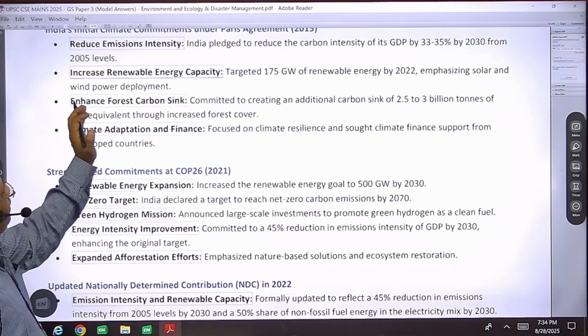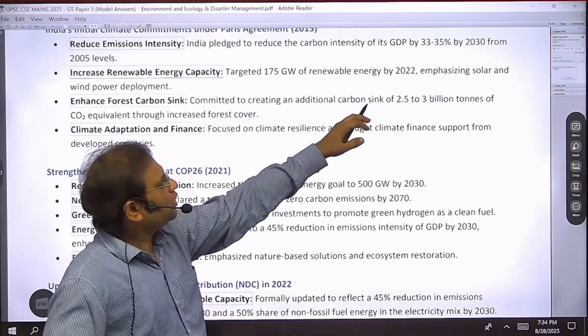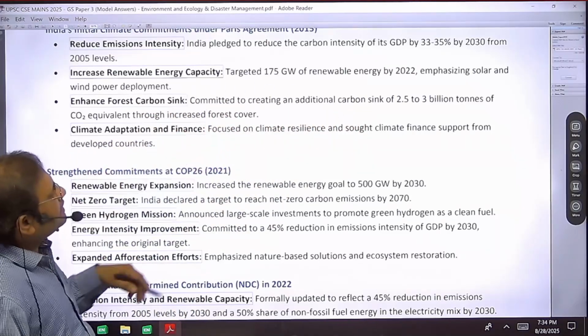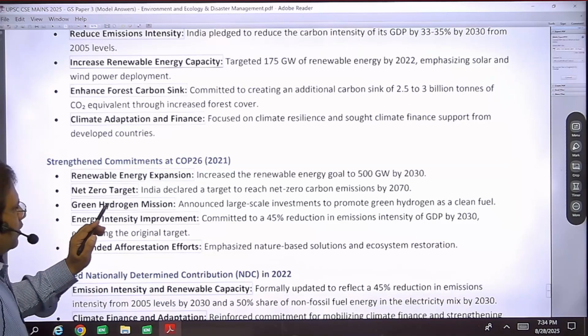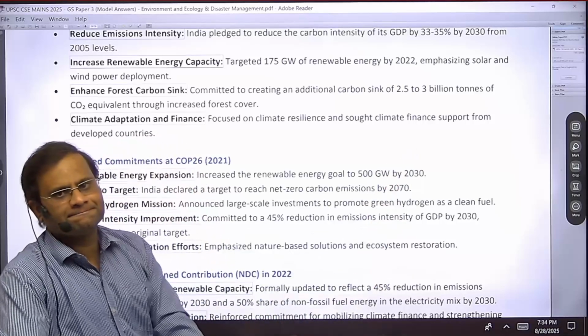Similarly, one target was to increase renewable energy capacity to 175 gigawatt by 2020, and it is now revised to 500 gigawatt by 2030.